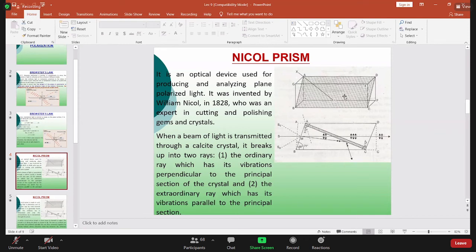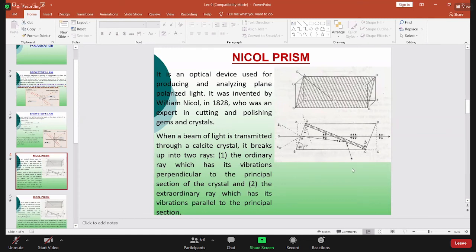So why are we doing this? See the second picture. Look here, first one is the ordinary light. When ordinary light is passed through the calcite crystal, it is split into two parts. One part is parallel to the plane, and another part is perpendicular to the plane.